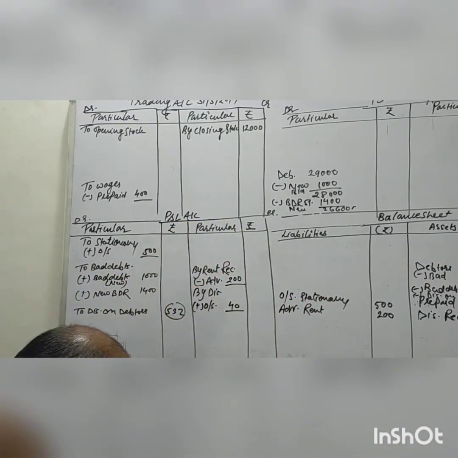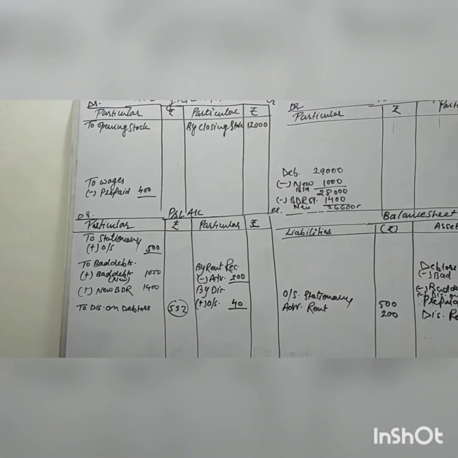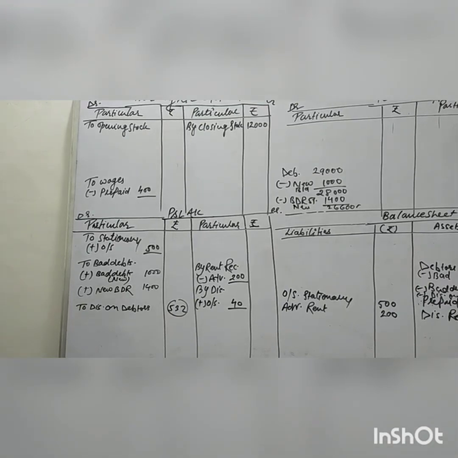So I hope you got these adjustments. Next adjustment is given: provide 10% depreciation on motor car. Okay, so you can see the motor car depreciation. The first effect comes to the P&L debit side, and the second effect comes to the balance sheet asset side.